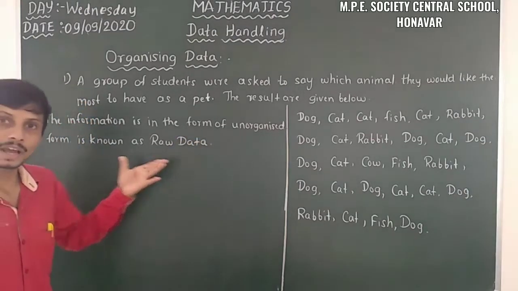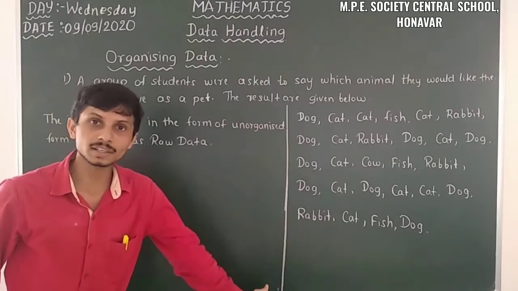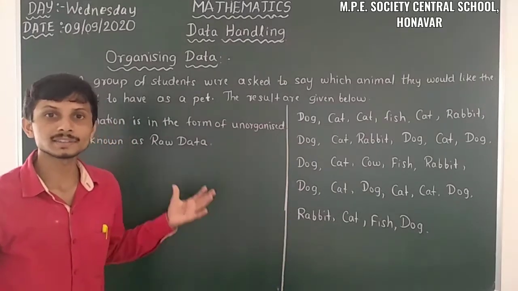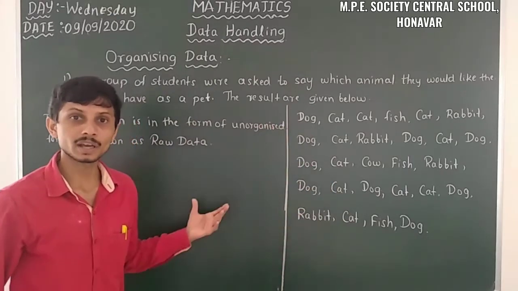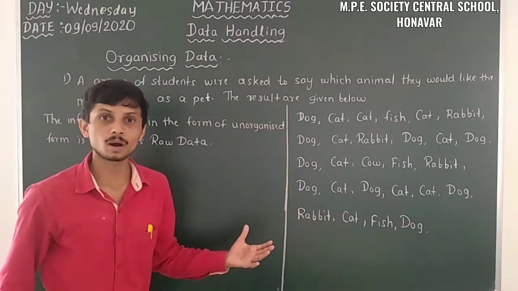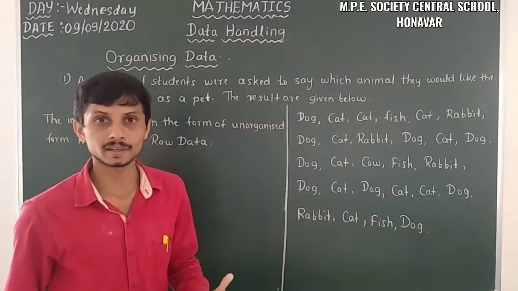So we have to convert that unorganized form into an organized form. Here it is unorganized, and after that we have to convert it into an organized manner.